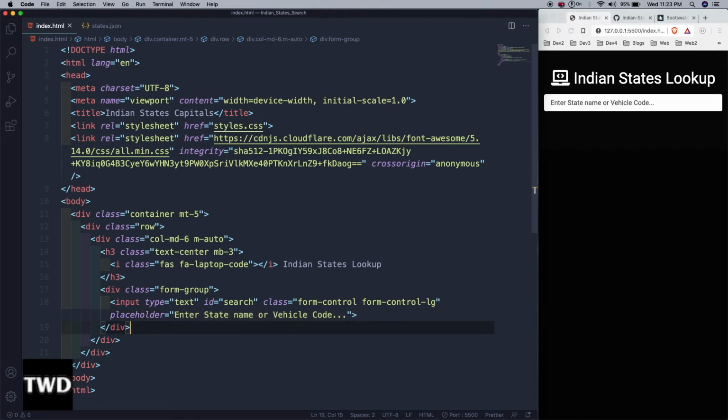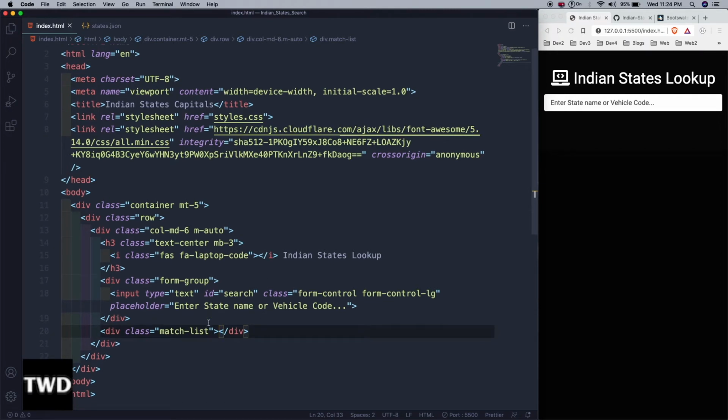And then after that, all of the logic, all the states, see what we are going to do is search for a state and its detail will be shown here, found at JSON. So we will have just a div here, and this div will render everything, and for it to render everything we need JavaScript.